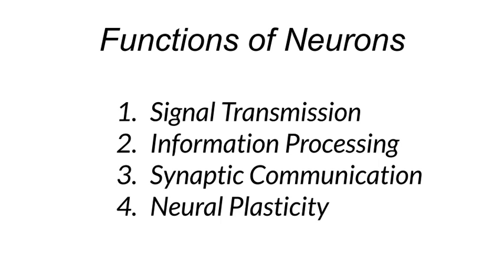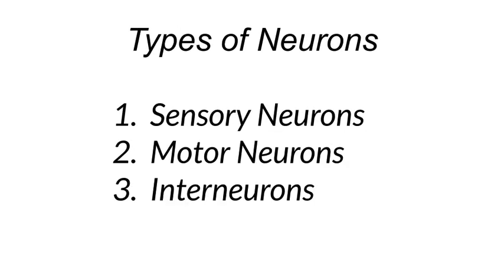Next is neural plasticity. Neurons exhibit plasticity, the ability to modify their structure and function in response to experience, learning, and environmental stimuli. This plasticity underlies processes such as memory formation, learning, and neural development. Now let's talk about the types of neurons. Neurons can be classified into several types based on their structure, function, and connectivity.